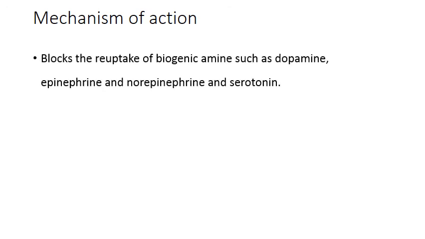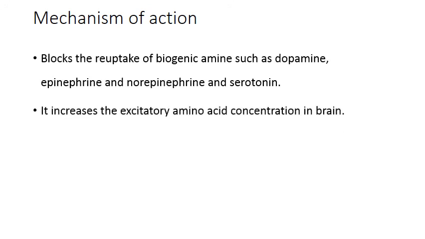So how does this cocaine act? Cocaine acts by blocking the reuptake of biogenic amines such as dopamine, epinephrine, norepinephrine, and serotonin. It increases the excitatory amino acid concentrations in the brain, thereby stimulating the brain.